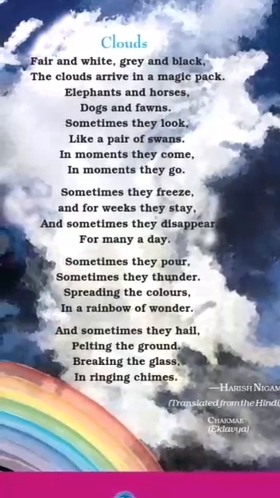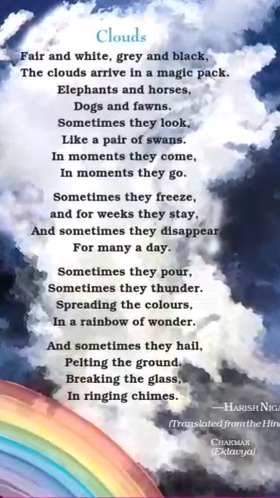Clouds, fair and white, grey and black. The appearance of the cloud is very fair and white in color, and in the night you can see grey and black, and even sometimes you can see it in different colors, orange, reddish, yellowish shades. Most probably when the sun sets, then the clouds arrive in a magic pack, with different shapes like elephants and horses, dogs and fawns. Fawns means a young one of a deer. All these shapes you can see.